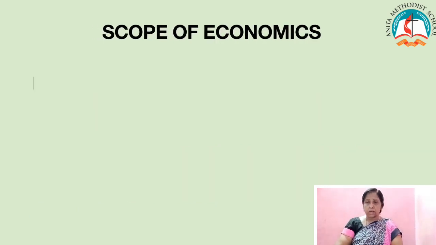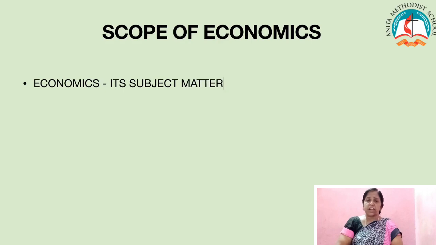Scope of economics. The scope of the subject economics refers to the subject matter of economics. So economics deals with the activities of production and consumption and the distribution of income among various factors of production. Then economics studies people's wants. That is, people have many wants and we have to satisfy all our wants with less resources. So scarcity is the main problem we are facing. And economics is the study of human behavior. So economics is also called human science or social science.